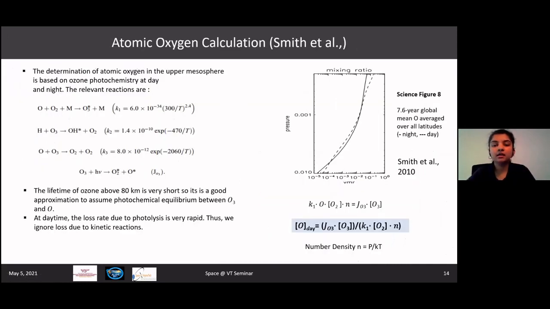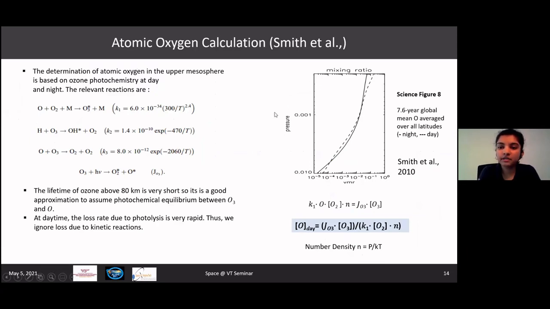Another interesting analysis that can be done with the help of ozone data is the calculation of atomic oxygen. And in a few minutes, I'll talk about how atomic oxygen's role decides the amount of ozone that is formed at the MLT region at its secondary maxima. But before that, I want to talk about how I calculated atomic oxygen in my research.